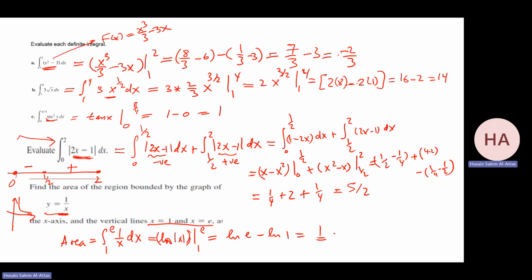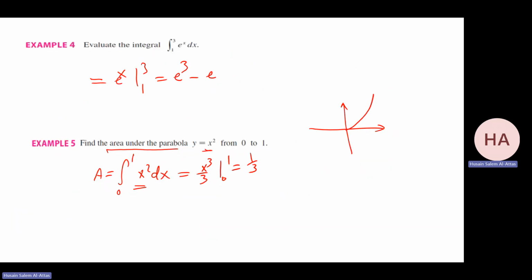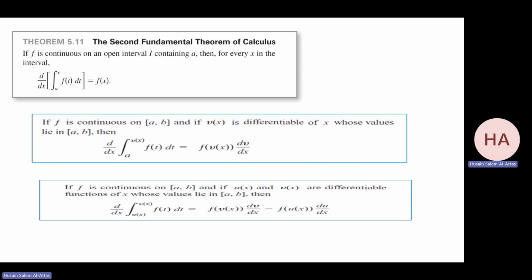You need to split it before you do. You need to get rid of the absolute value, so you need to split it based on the interval. Now the second fundamental theorem of calculus. Sometimes they call this the first, this the second. I mean, both are okay.